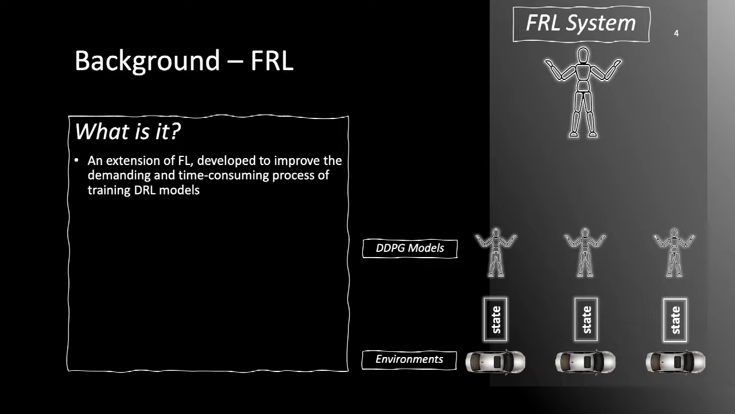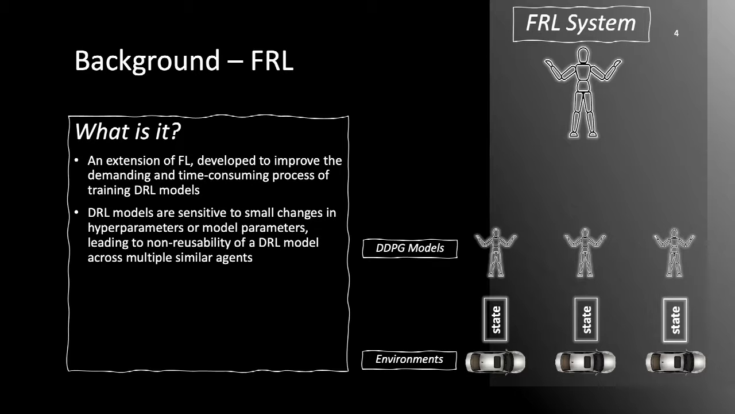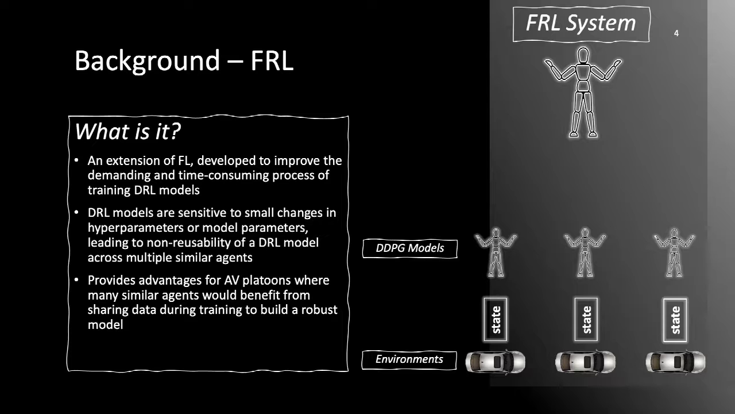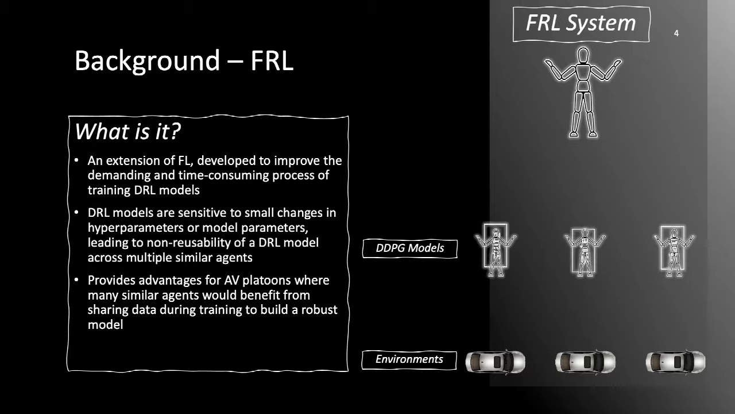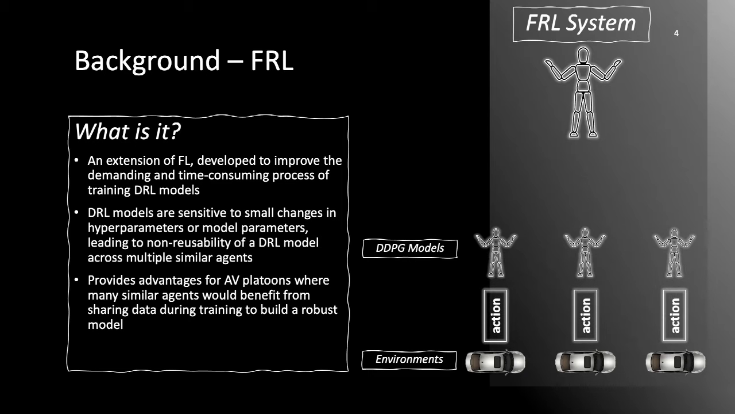What is FRL? FRL is an extension of federated learning, or FL, developed to improve the demanding and time-consuming process of training DRL models. DRL models are sensitive to small changes in hyperparameters or model parameters, leading to non-reusability of a DRL model across multiple similar agents. FRL provides advantages for AV platoons, where many similar agents would benefit from sharing data during training to build a robust model. An animation is provided showing how FRL can be applied to the AV platoon.